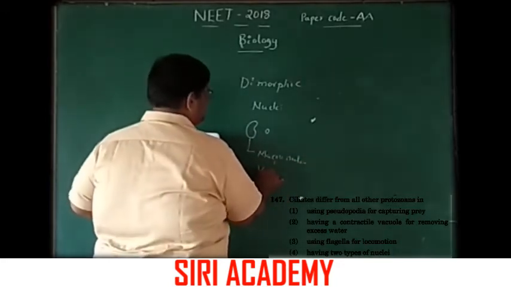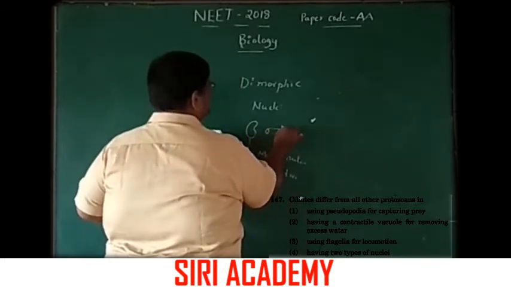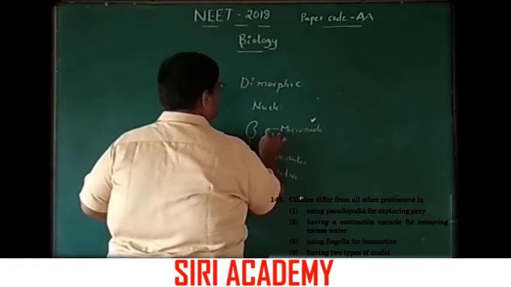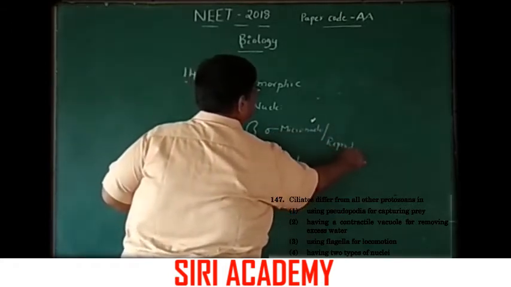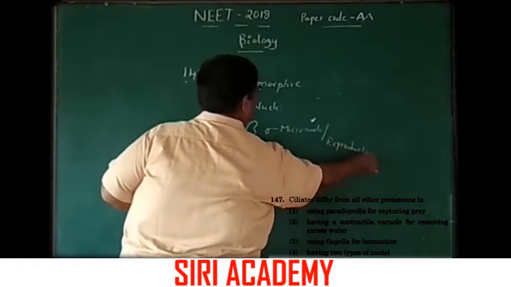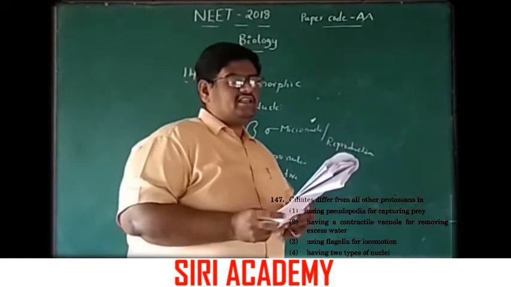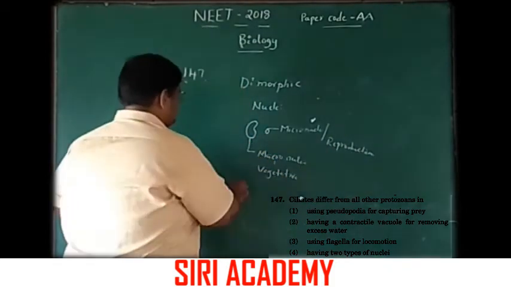Macronuclei are vegetative nuclei, and micronuclei are reproductive nuclei. This is how ciliates differ from all the other protozoans. Answer is